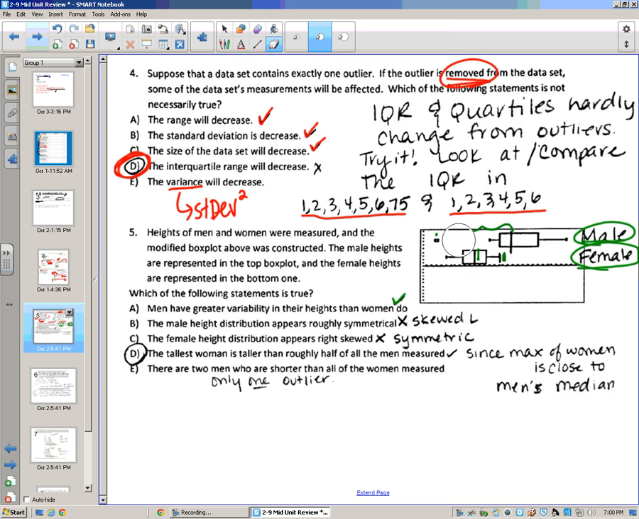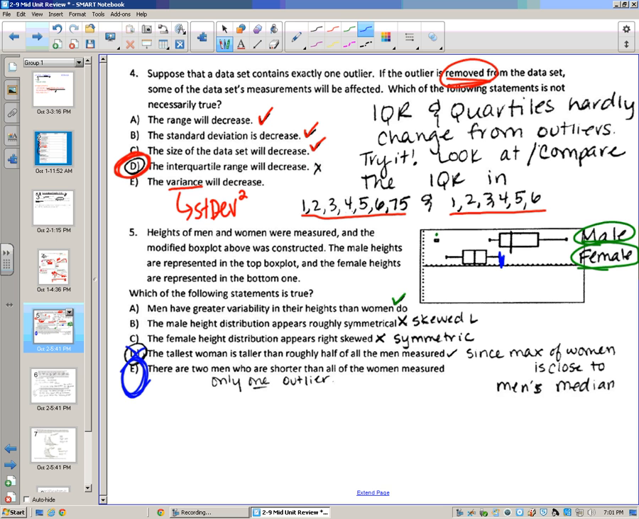That didn't come out very good. The tallest woman is here, and she's taller than roughly half of all the men. Oh, she's actually only taller than 25% of all the men, so that's not true. So let's see, there are 2 men who are shorter than all the other women measured. That's actually the correct one.